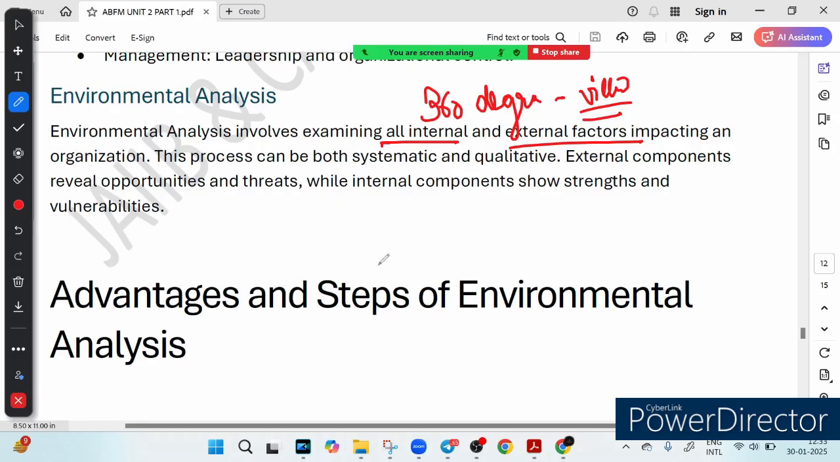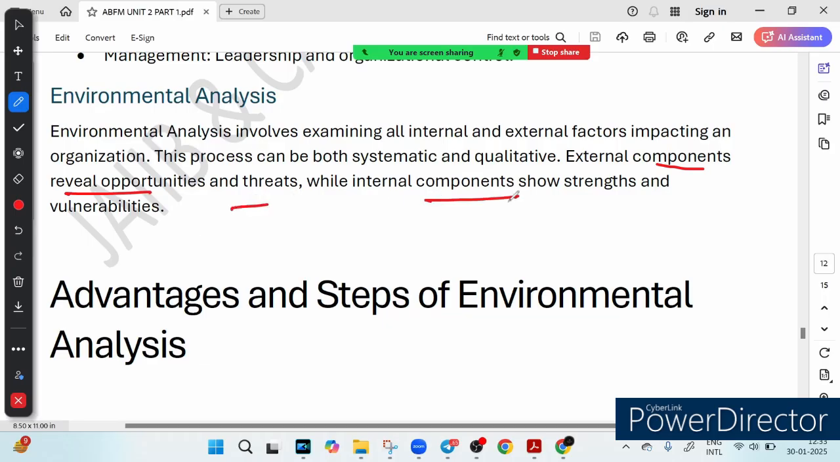So there are some internal factors and there are some external factors. So what are some external factors? Let's discuss. External factors include things like market change, regulation, competitions, and economic shifts. While internal components is all about your strength and weakness, what your organization is good at and where it might fall short. And now the question is, why is environmental analysis important?